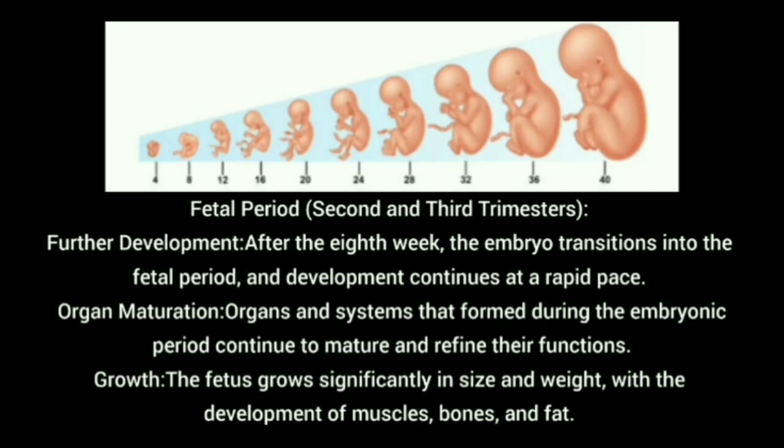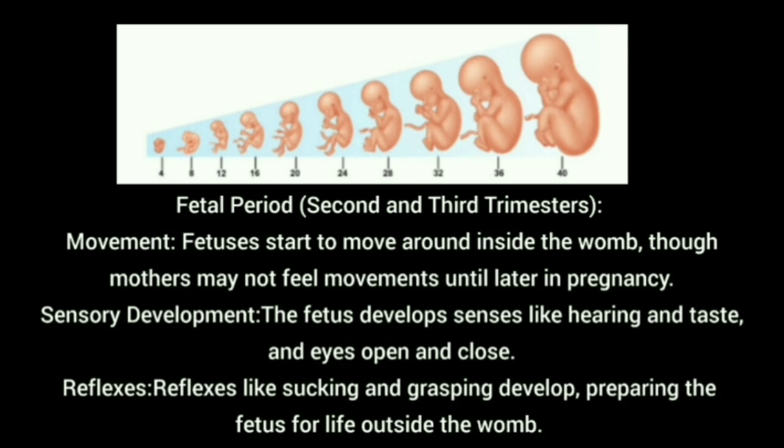Next, growth. The fetus grows significantly in size and weight with the development of muscle, bone, and fat in the fetal period. Next, movement. The fetus starts to move around inside the womb, though the mother may not feel the movement until later in pregnancy. Sensory development. The fetus develops senses like hearing, taste, and eyes open and close in the fetal period. Reflexes like sucking and grasping develop, preparing the fetus for life outside the womb. The baby gets born after the fetal period.